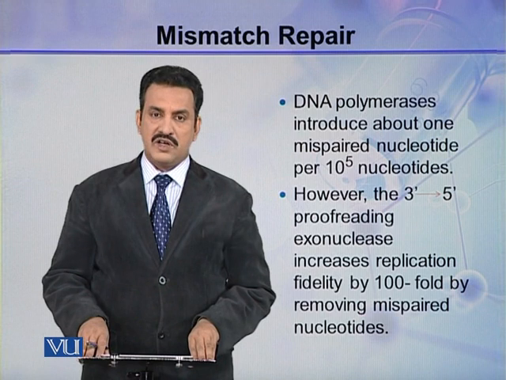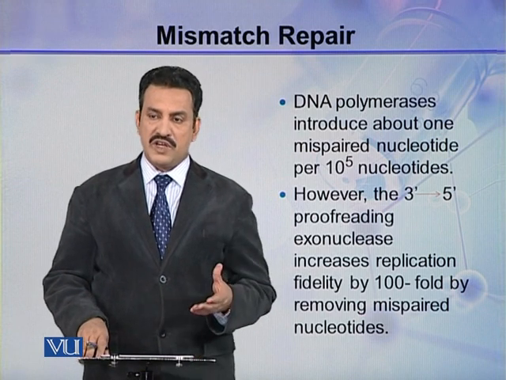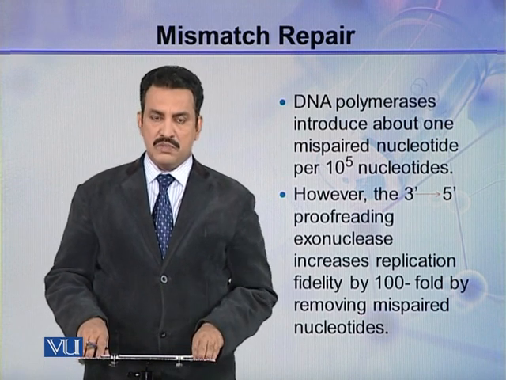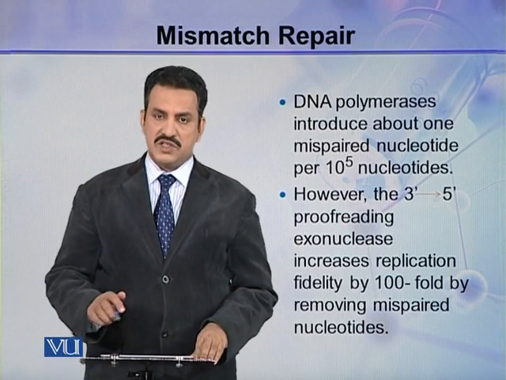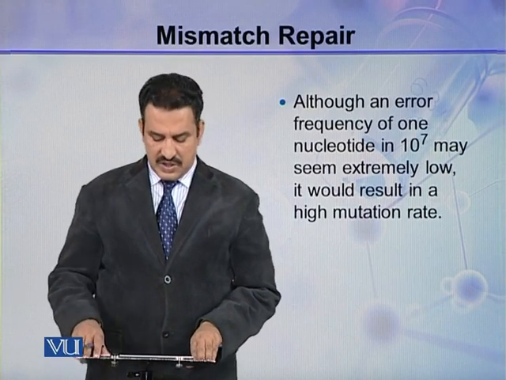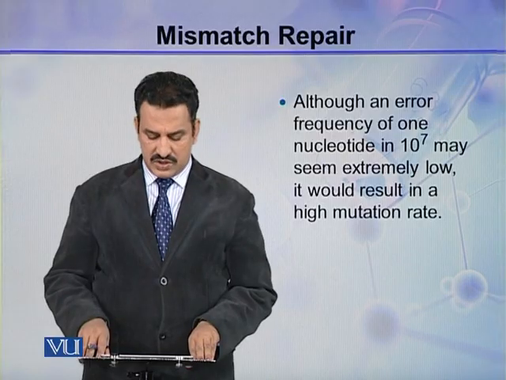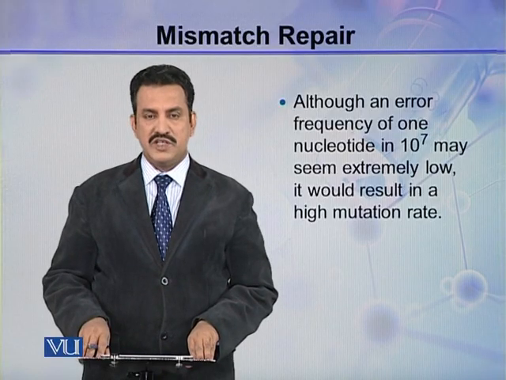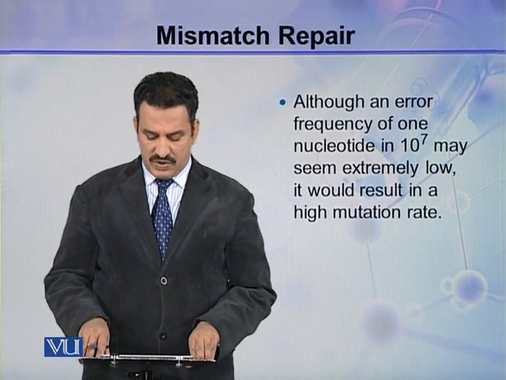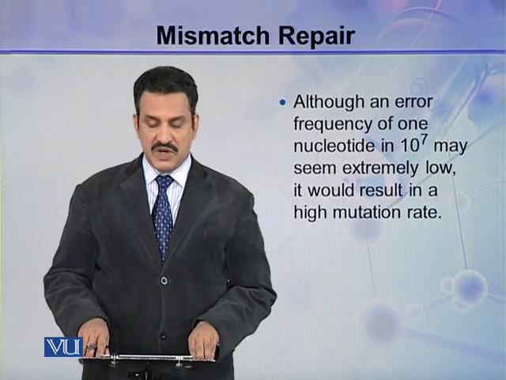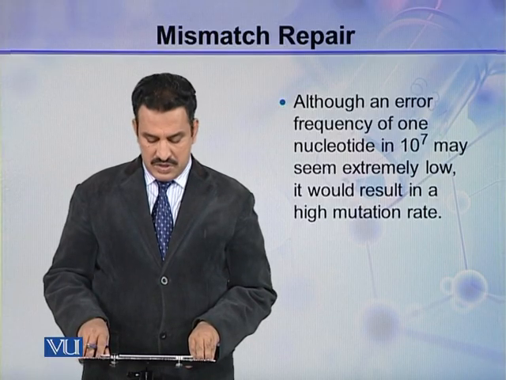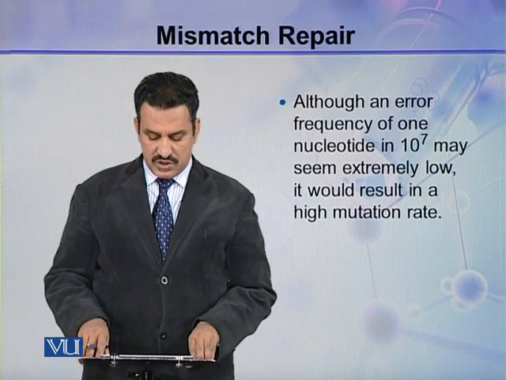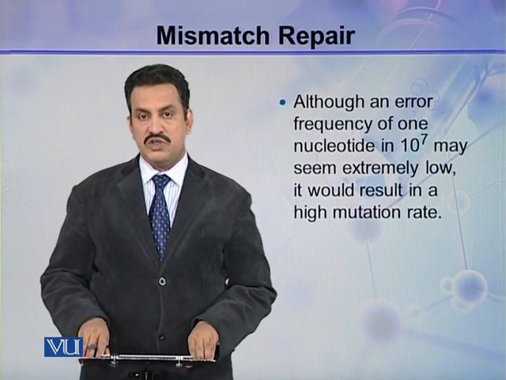So even after the proofreading and after removing these mispaired nucleotides, there remain some mispaired bases. Although an error frequency of one nucleotide in 10 raised to the power 7 may seem extremely low, it would result in a high mutation rate.